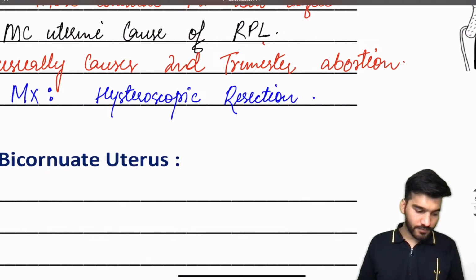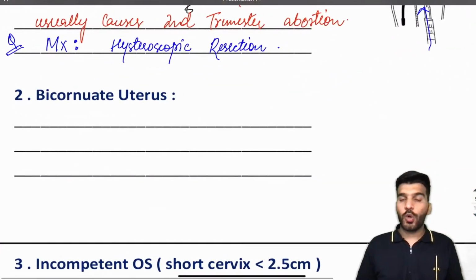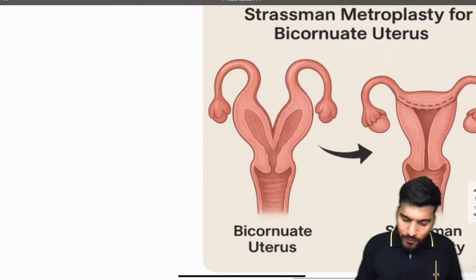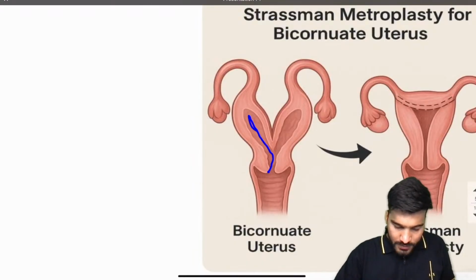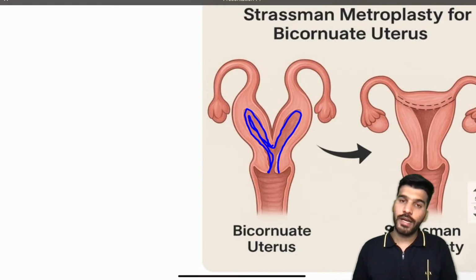Good. Now the second one is going to be bicornuate uterus. What is bicornuate uterus? There are two horns present, can you see? This is called bicornuate uterus.